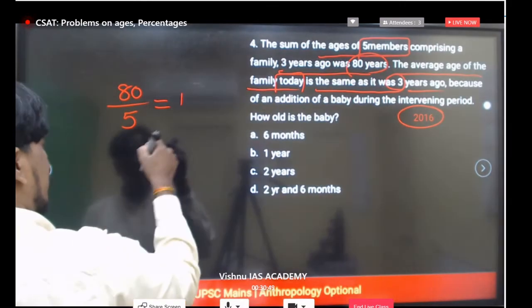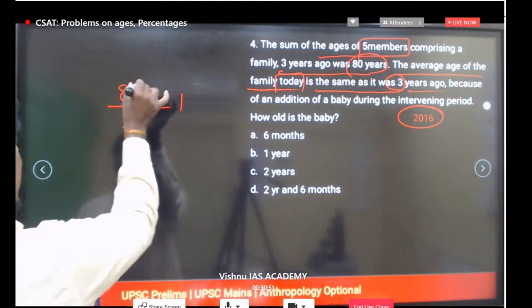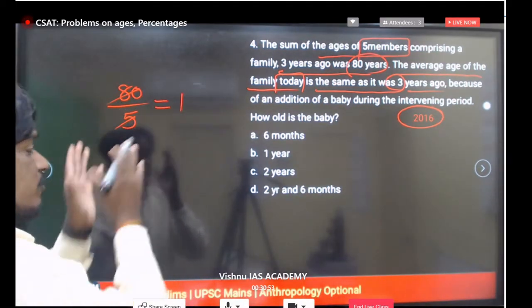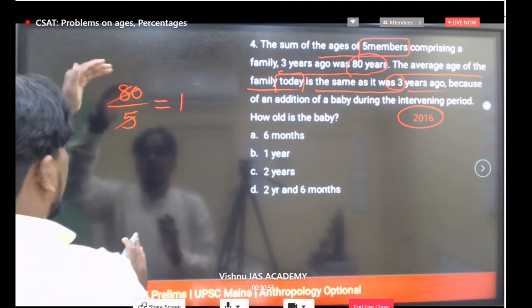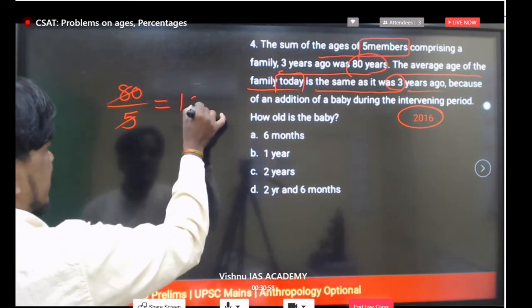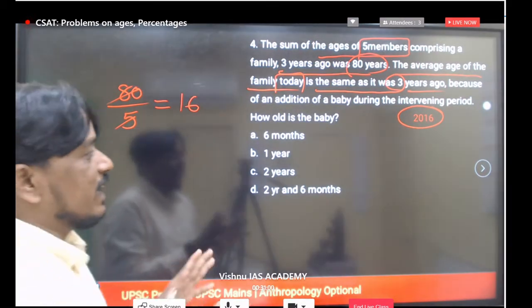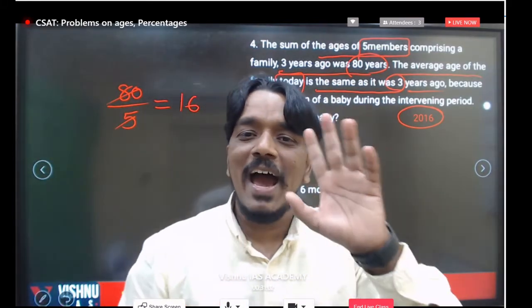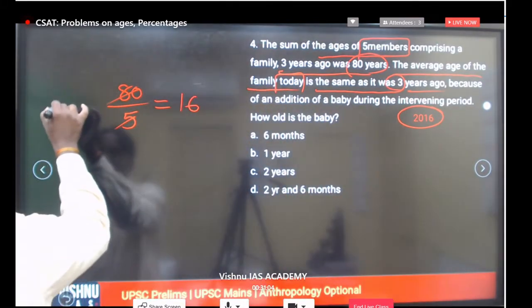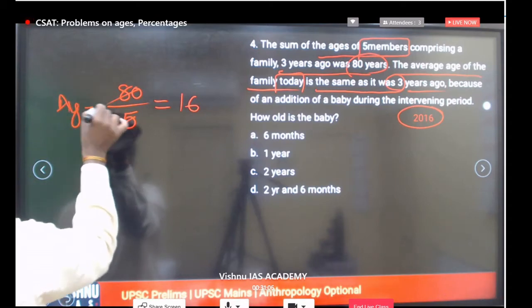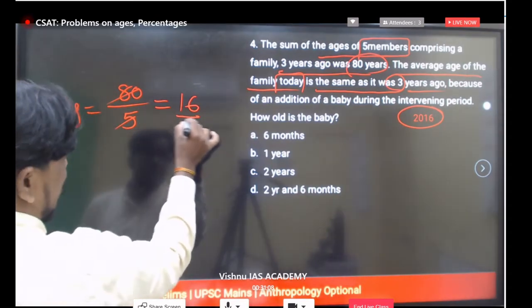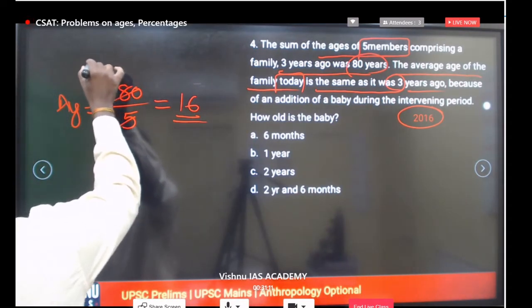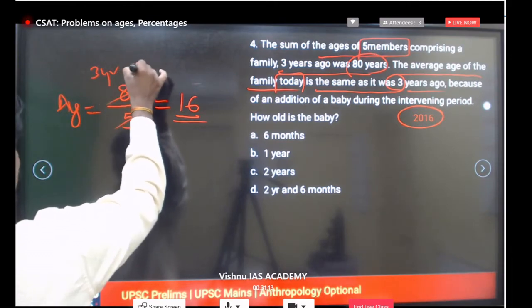You can calculate directly, but I am taking it step by step. If you take 5 times 16, that is 80. So 16 is the average. What is the average age of the 5 members 3 years back? The average age 3 years back is 16. This is the average 3 years back.